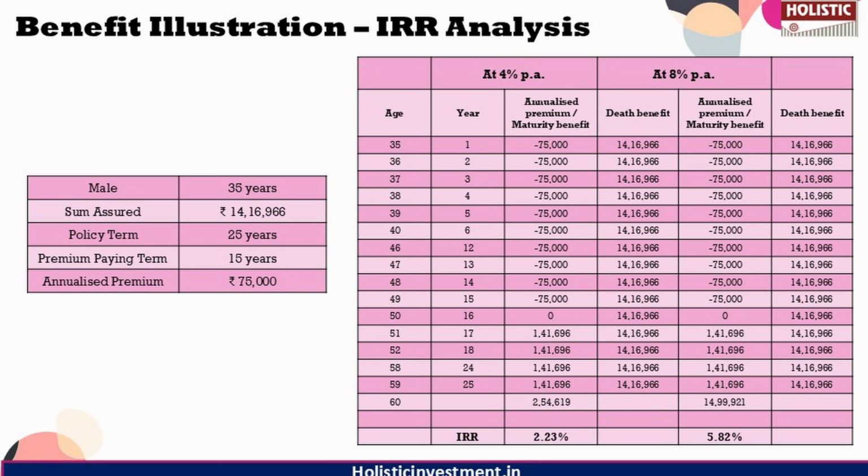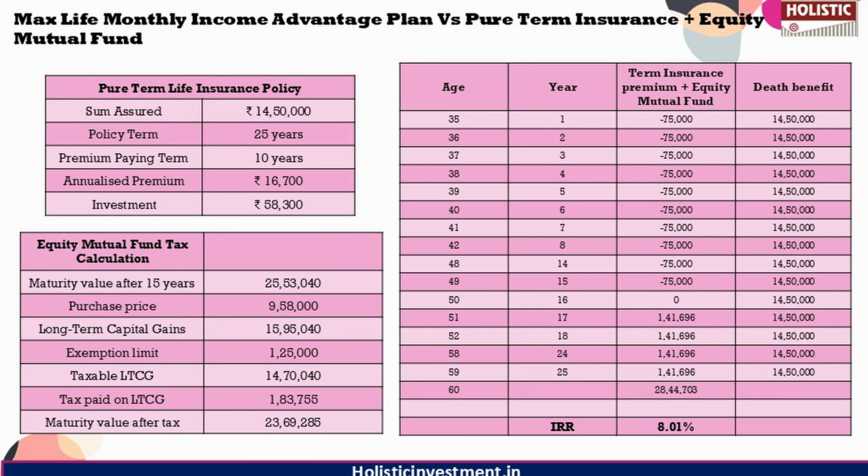So the remaining premiums will also be waived off, and from the beginning of the 16th year, your nominee will also receive a monthly income of 11,808 rupees for the next 10 years. So now, as we know that this policy is not giving us the desirable outcome that we need, we are going to explore alternative strategies in this comparative analysis.